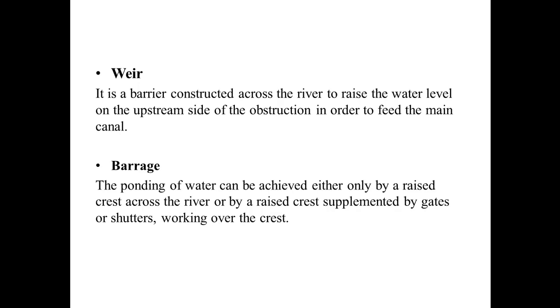On the other hand, in a barrage, the ponding of water can be achieved either only by a raised crest across the river or by a raised crest supplemented by gates or shutters working over the crest. Barrages are structures which are constructed properly with gates, and the river water is controlled by these gates. When we need water, we close the gates and the water stores or impounds and we divert it for our required purpose. So the structure with proper gates is known as a barrage.